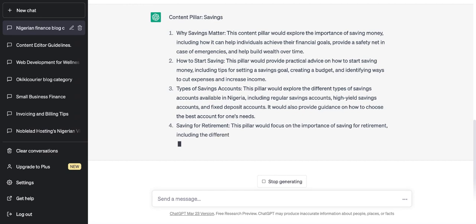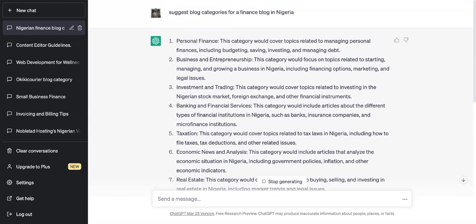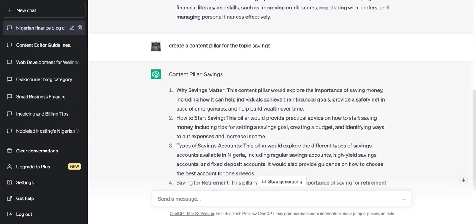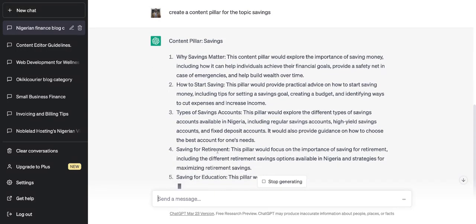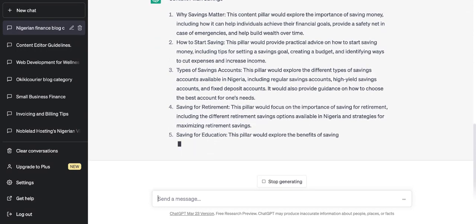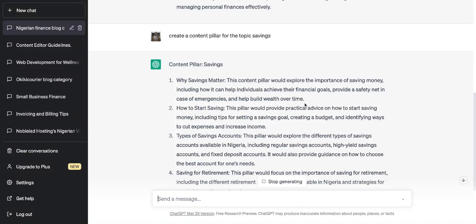Now, already, you can see that some of these things are intertwined. Banking and financial services, there's no way that you will write about types of account that you will not refer back to banking, right? What else does it talk about?